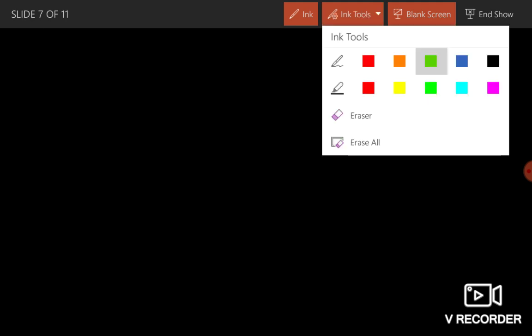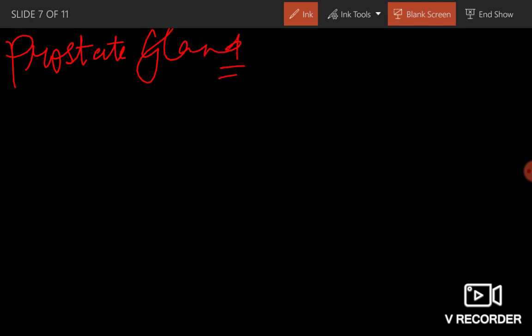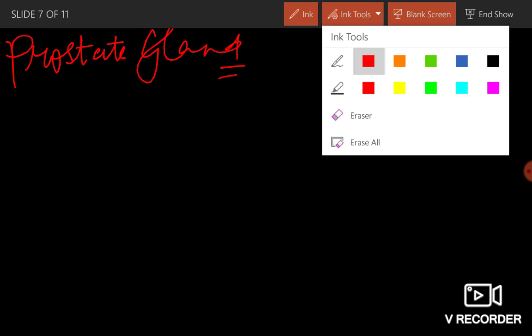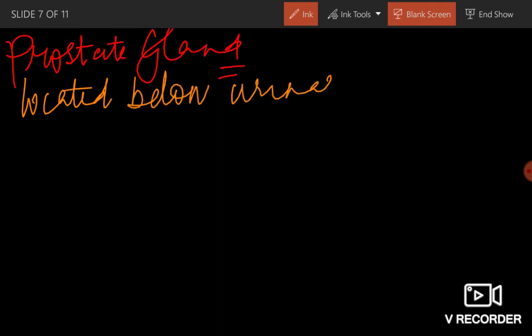Erase all. Next is prostate gland. Prostate gland is located below the urinary bladder. So mention this: located below urinary bladder.